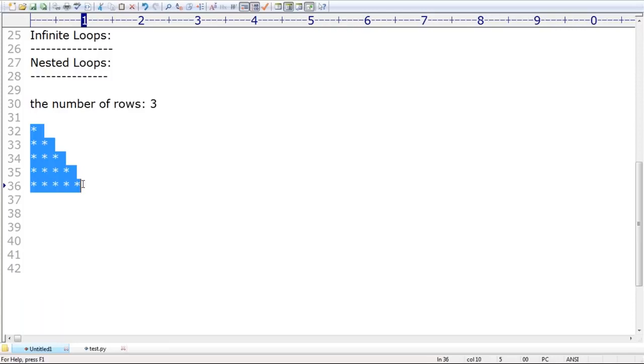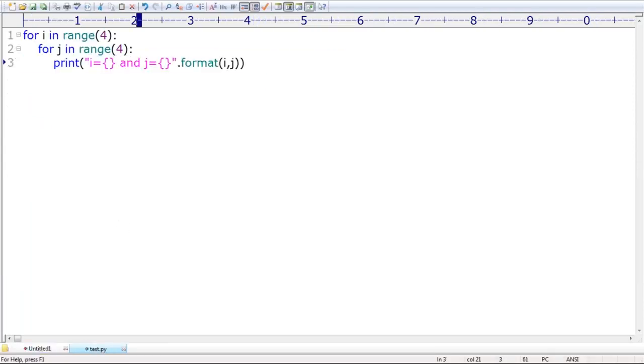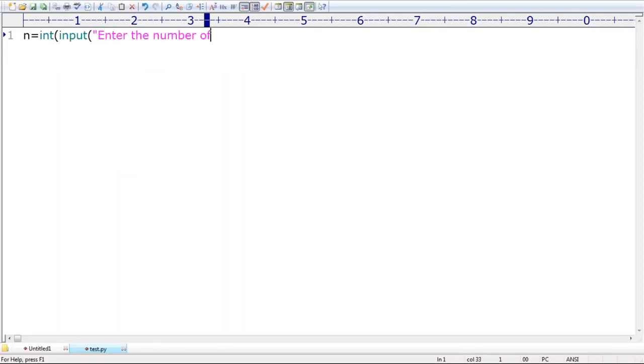For the people who are new to programming, this is just a legend, that's all. Later, just keep on practicing. After the third or fourth time, you may get clear clarity, right? This type of possibility is also there, so you people should be aware. Sir, what is the way? First, our requirement is to enter how many rows you want. n is equal to int of input, enter the number of rows. You know, right? It's clear.